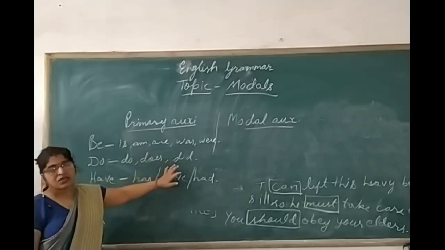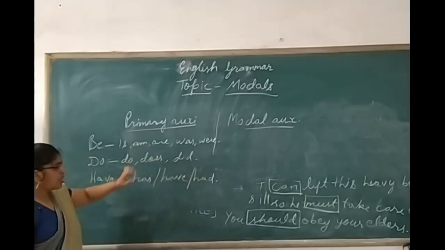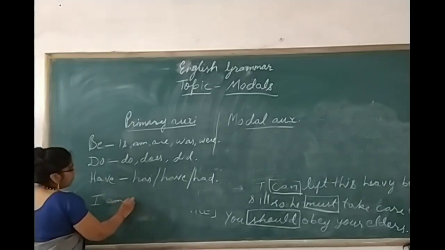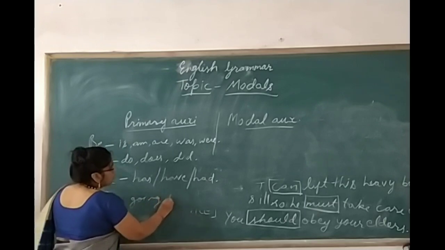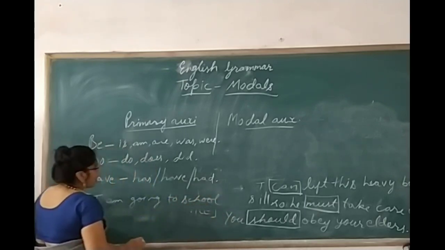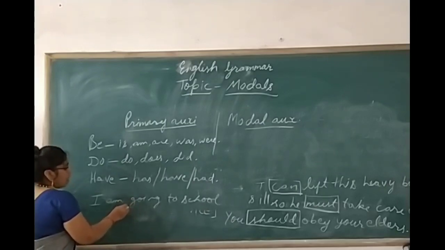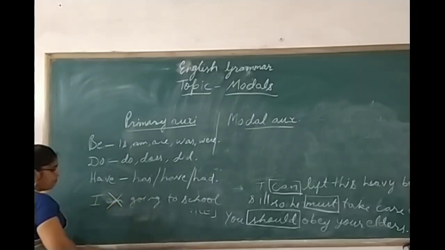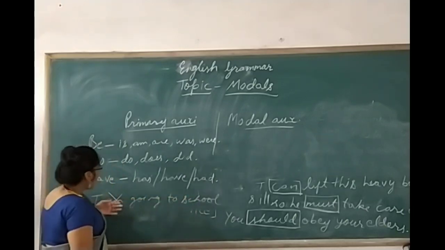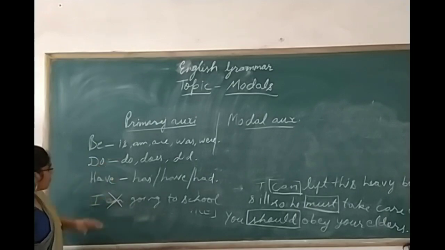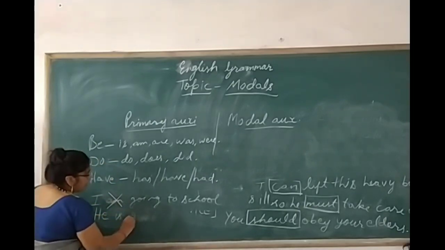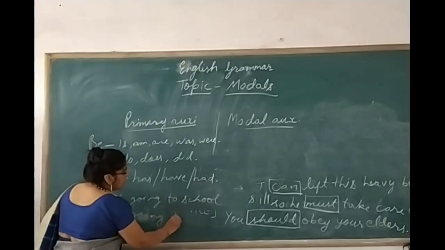When we construct a sentence, suppose a continuous sentence, for example, I am going to school. Here, if I remove this "am" from the sentence, it doesn't give full sense. Clear? So "am" is required here. Same way, if I write "he", then what is required? He is going to school.